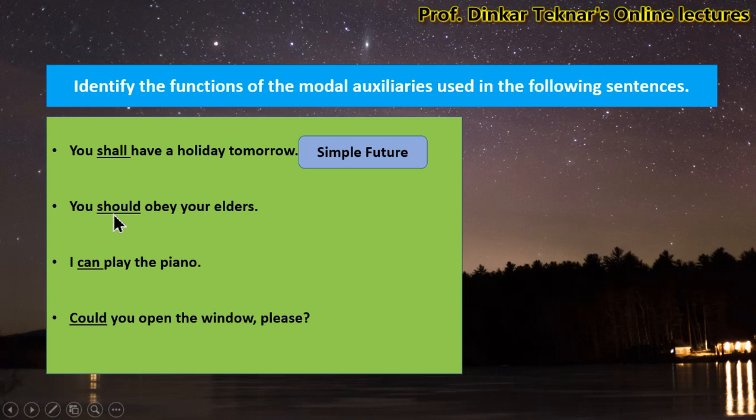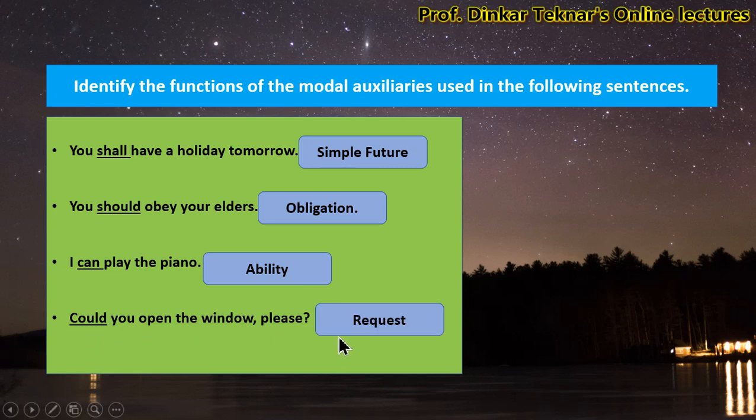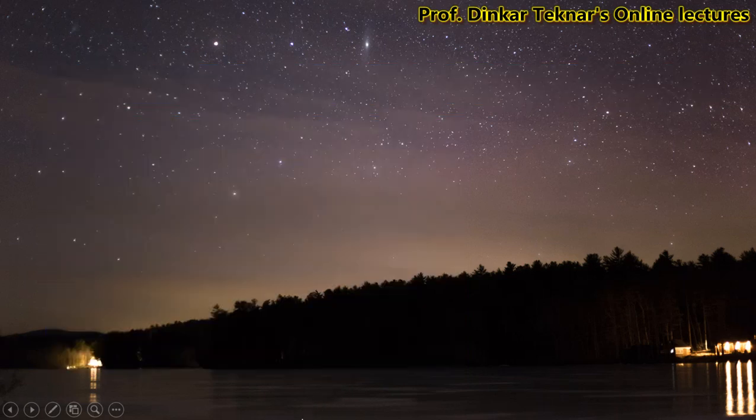Look at the use of should. You should obey your elders. This is obligation or compulsion. I can play the piano. Can shows ability or capacity. Could you open the window, please? It shows request. I mean a polite request.